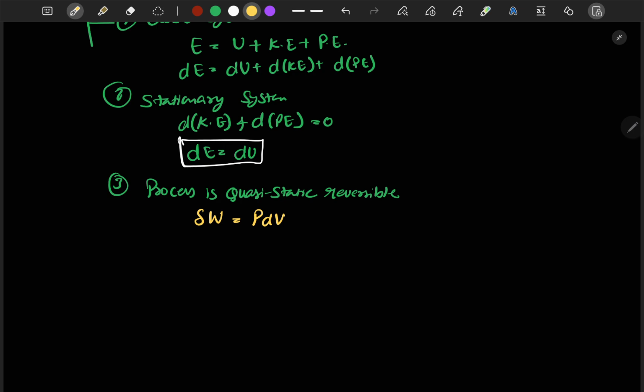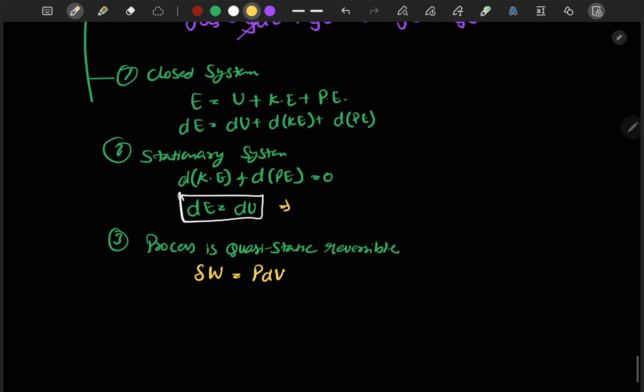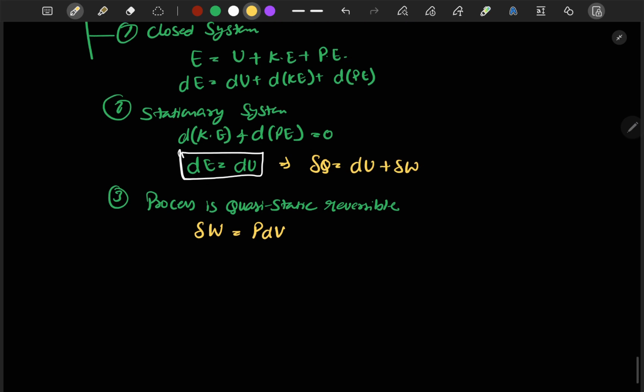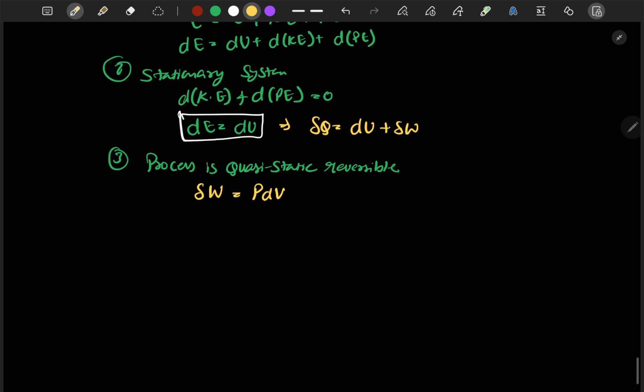So when we applied the condition for stationary system, we can write delta Q is equal to du plus delta W. Now since we have applied the condition of quasi-static reversible, the work done value is PdV, so we can directly apply it here. So we will get delta Q is equal to du plus PdV.